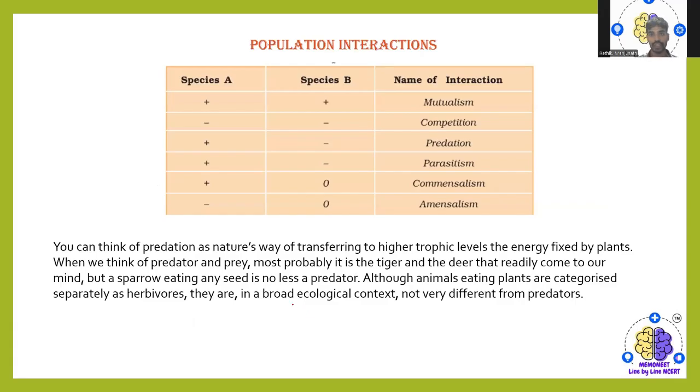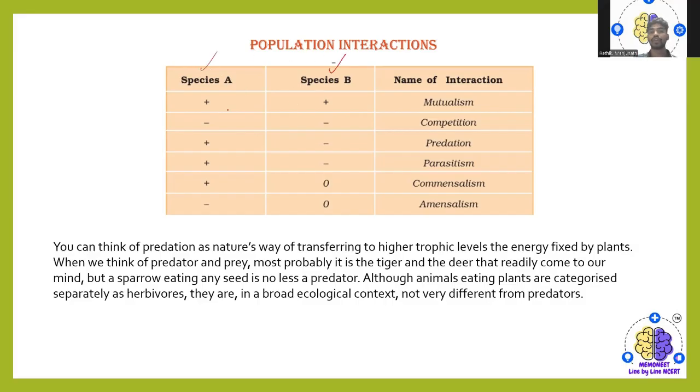Coming to population interactions. Here we have different population interactions, where plus means beneficial and minus means harmful. Take species A and species B, two species.